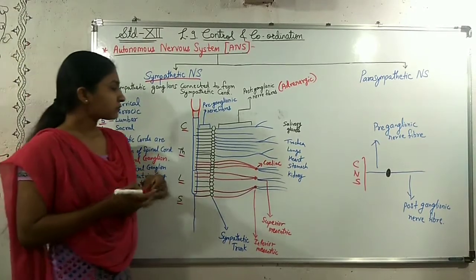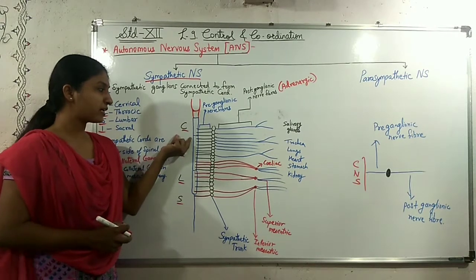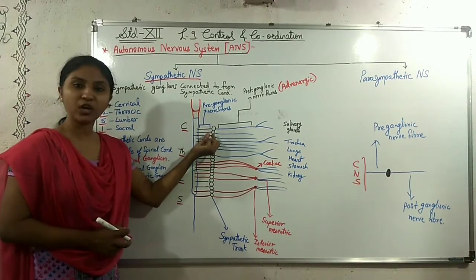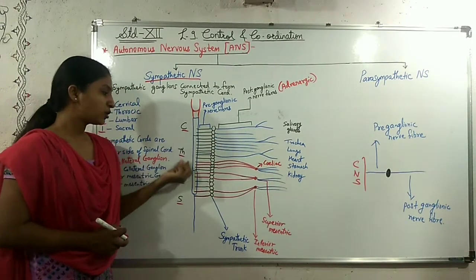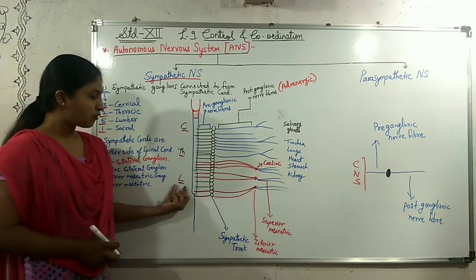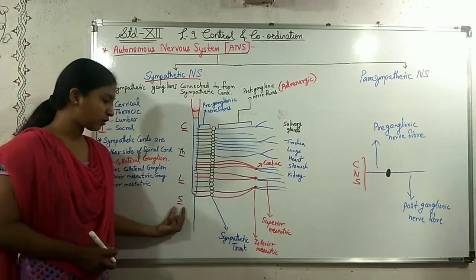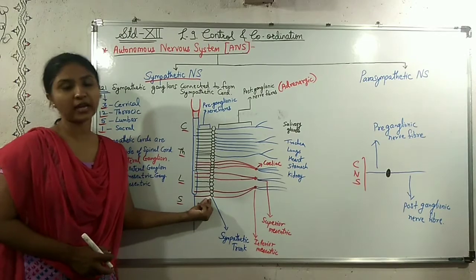As shown in this diagram, from the cervical region there are 3 preganglionic nerve fibers, from the thoracic region 12, from the lumbar region 5, and from the sacral region 1 preganglionic nerve